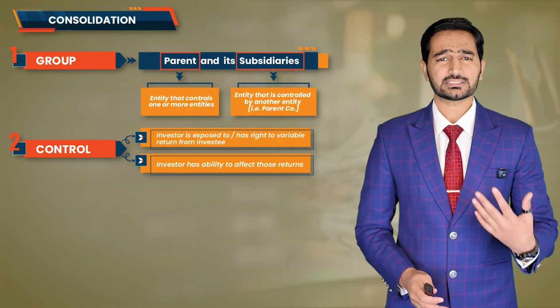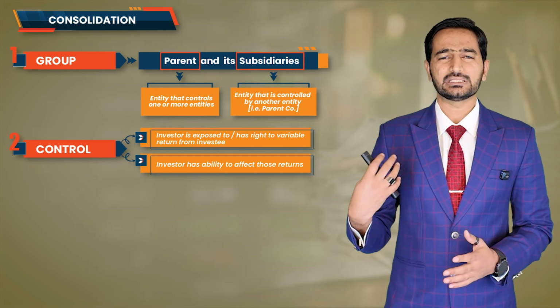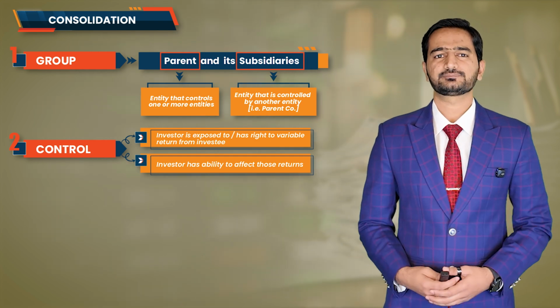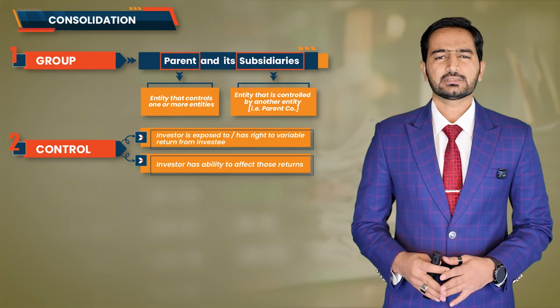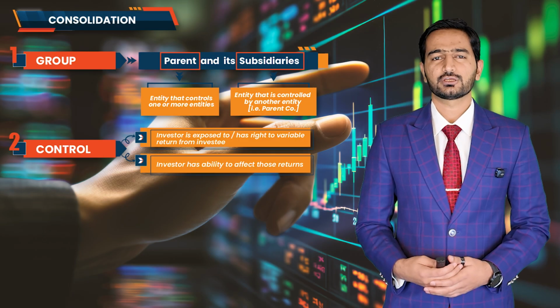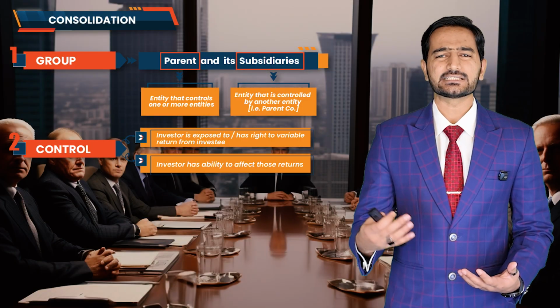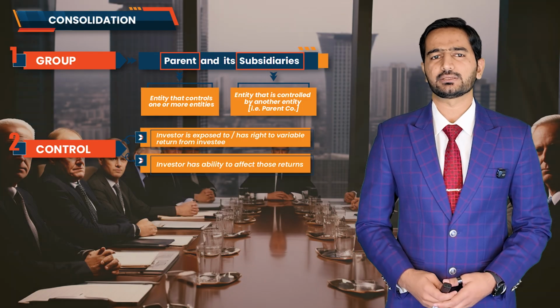And once control is established, we can say there is a group relationship between the parent and the subsidiary. Typically, the parent will hold controlling shares in the subsidiary, which means it can influence or even dictate the decision making of that subsidiary company.